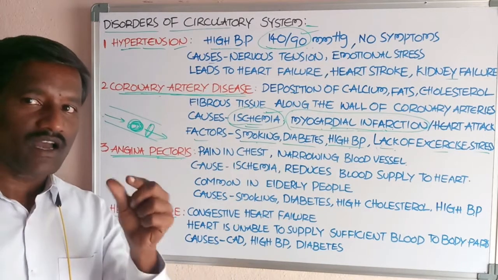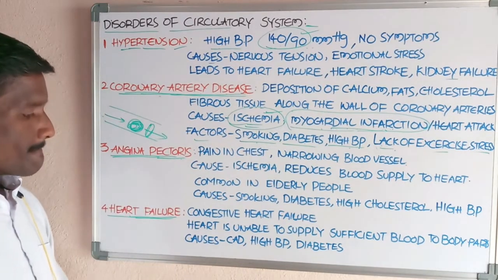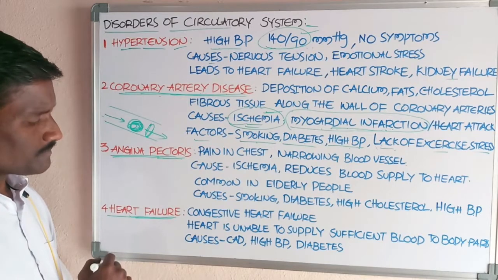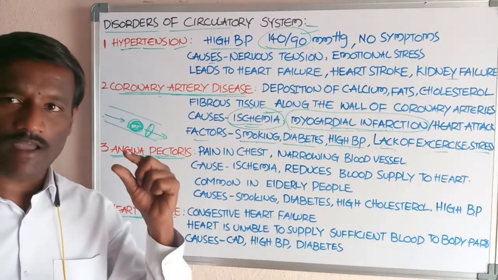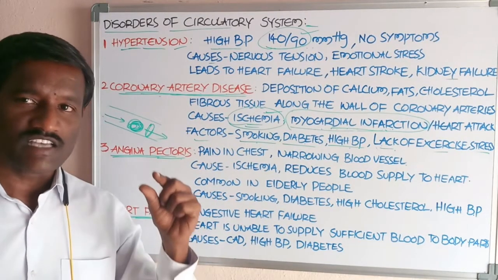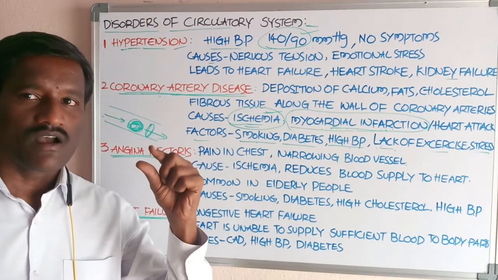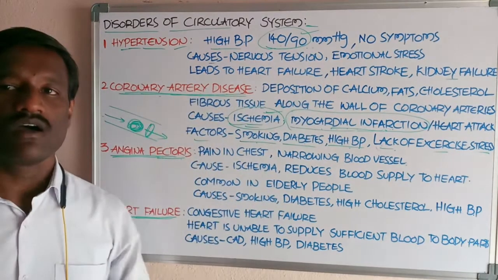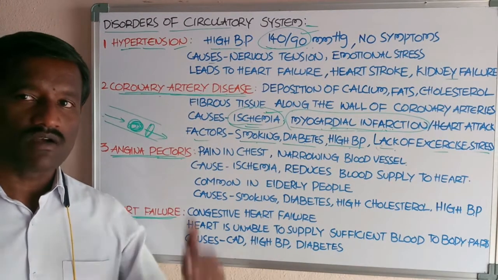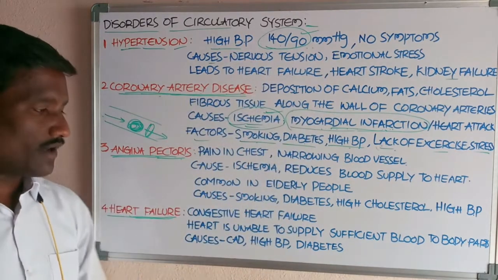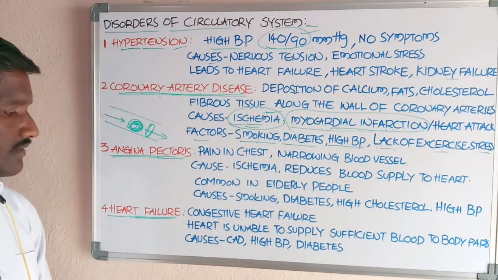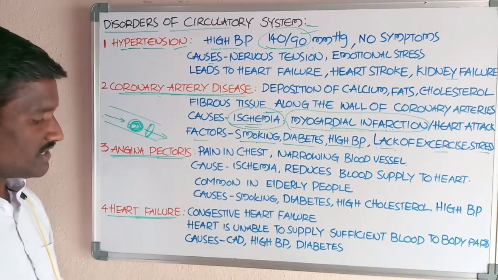In this type of disorder, a sufficient amount of blood is not supplied to the body parts, and this is one of the symptoms.